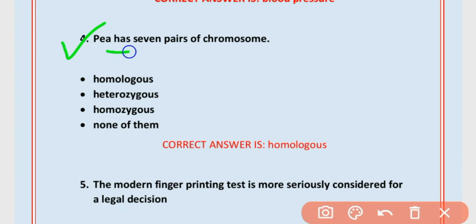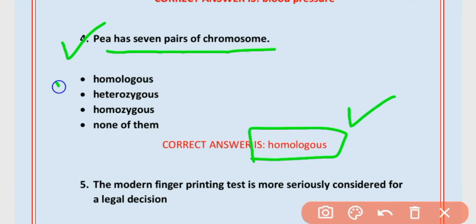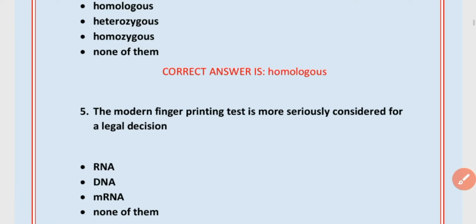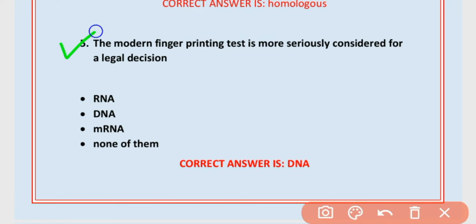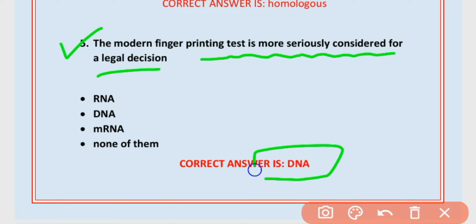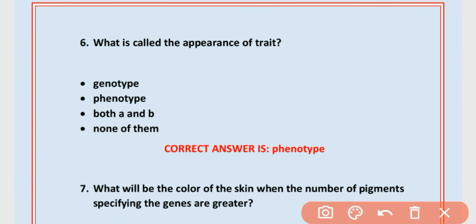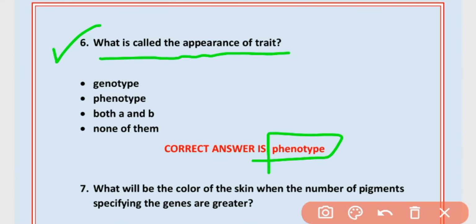4. Pea has 7 pairs of chromosomes which are homologous. Option A is correct. 5. The modern fingerprinting test is more seriously considered for a legal decision of DNA. Option B is correct. 6. What is called appearance of traits? Phenotype. B is correct.